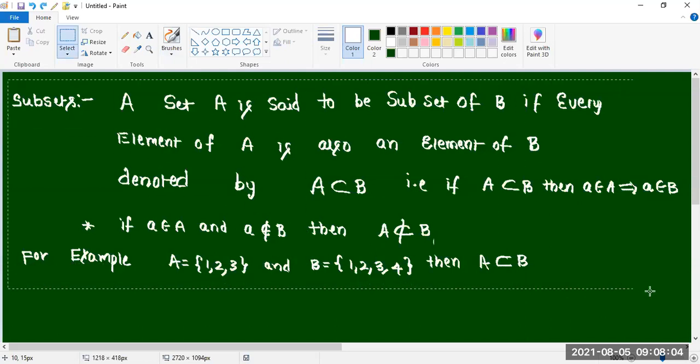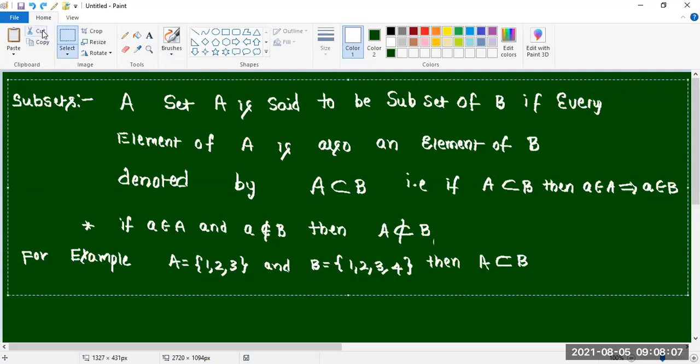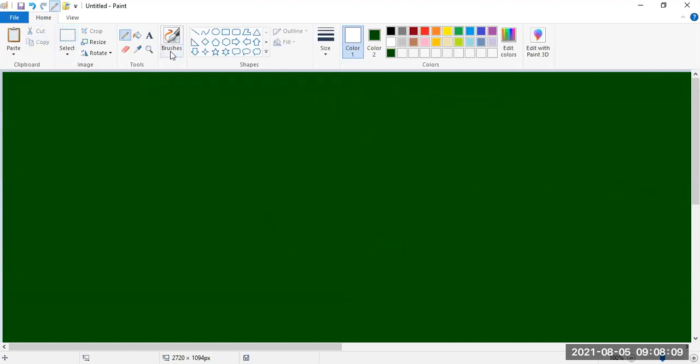See carefully. I am taking one set here. Don't write anything, please listen. A equal to {1, 2, 3}, B equal to {1, 2, 3}. We are selecting some elements of B in this A set.